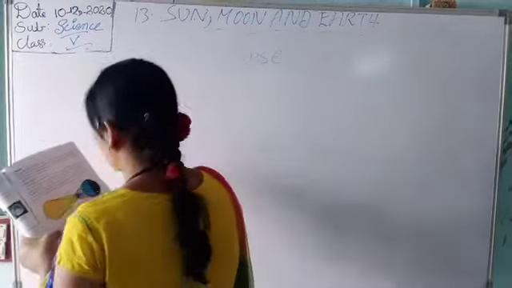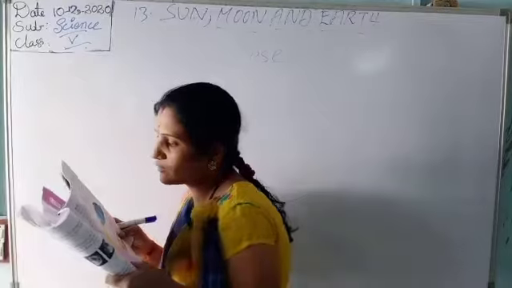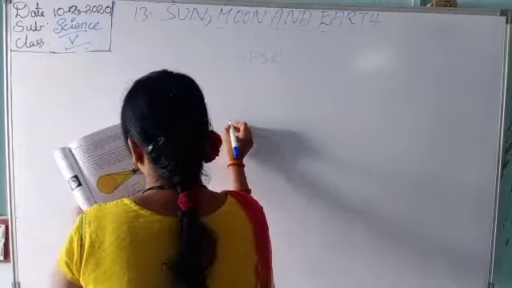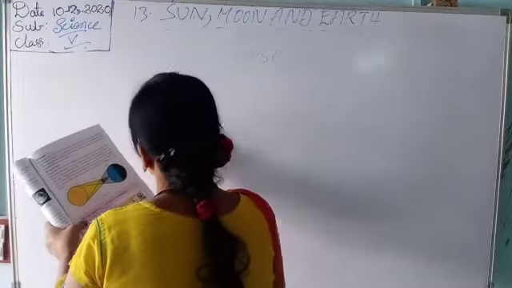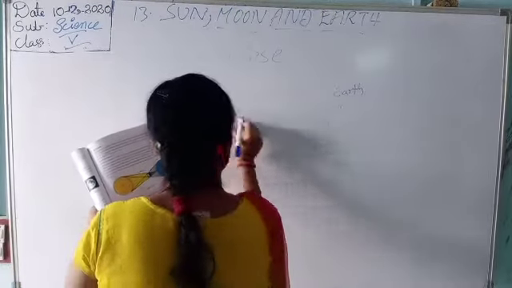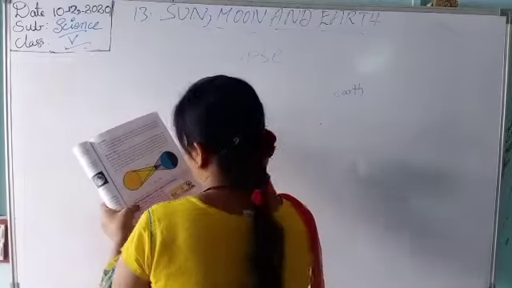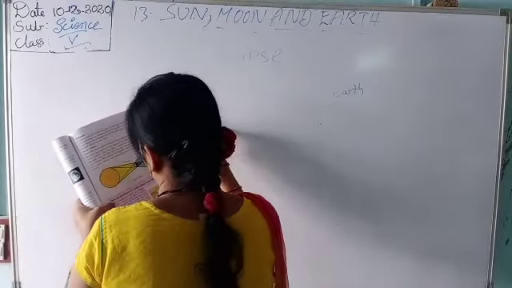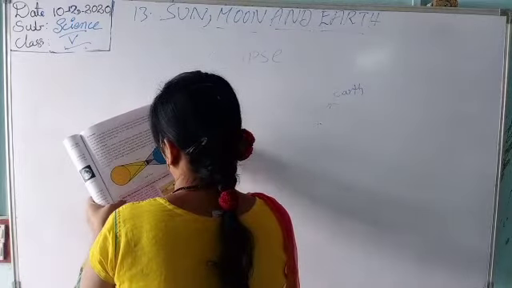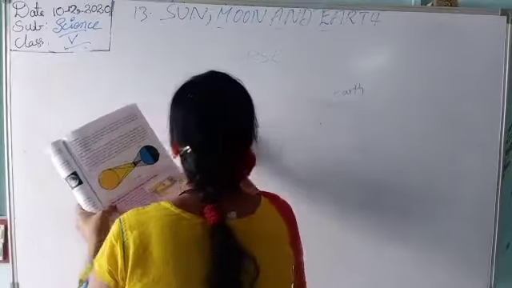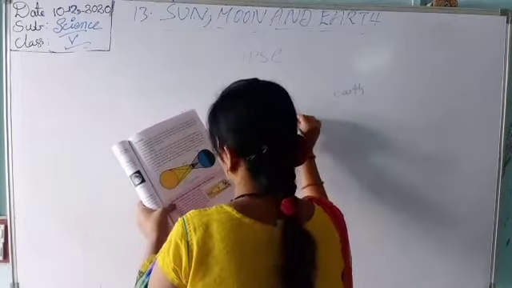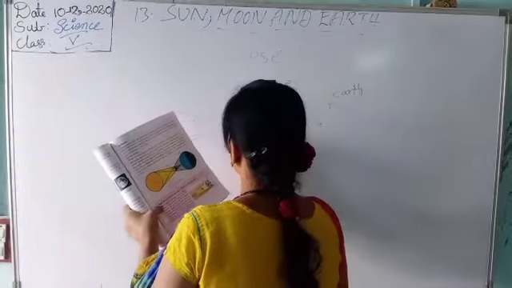So it is a solar eclipse when the moon comes in between the sun and the earth. So here a small diagram is there. Here this is the sun, this is the earth. Here it is standing like this, it is reflected. This is the middle, this is the moon. So this is the solar eclipse.